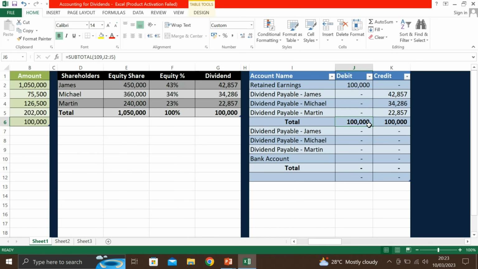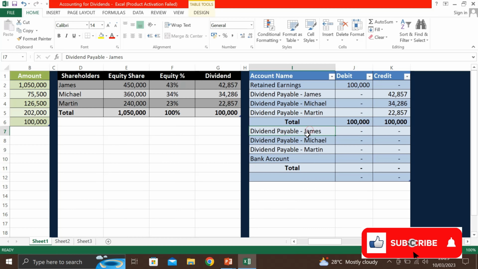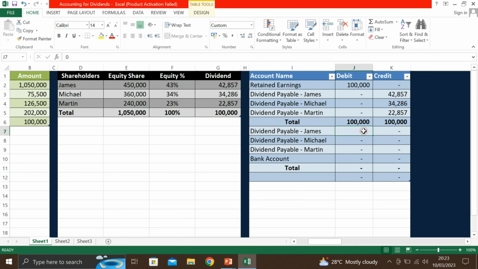So this entry we will pass to record the liability for the proposed dividend. That 100,000 we need to pay, and to who, how much, this we recorded here. Then at the time of payment, when you are going to make payment, so dividend payable, this is your liability account, you will give it debit with this amount. And then here you will give credit to your bank account, okay, with 100,000.